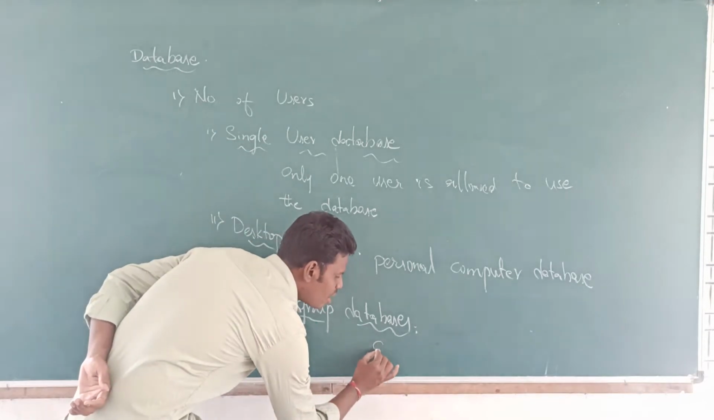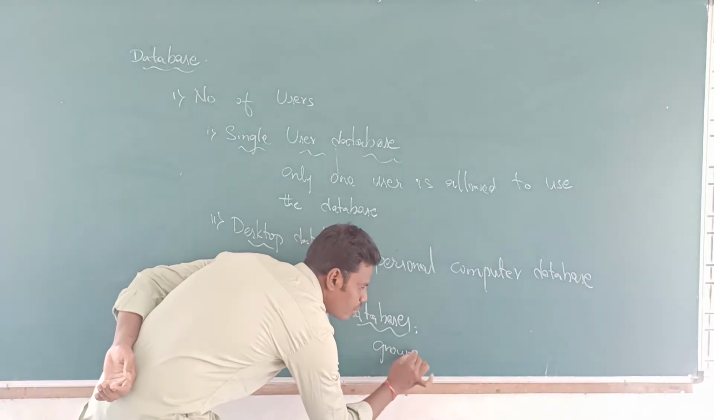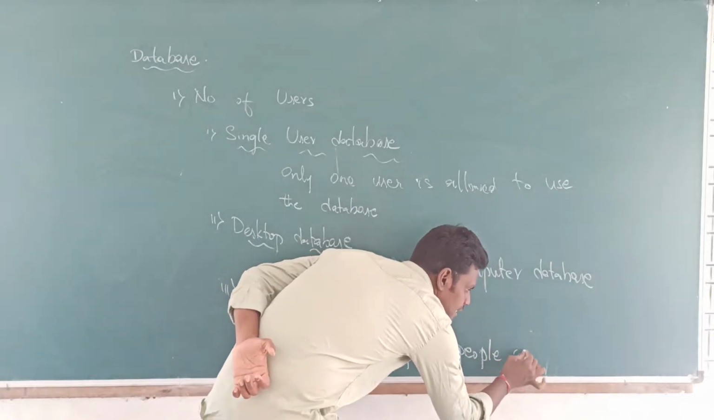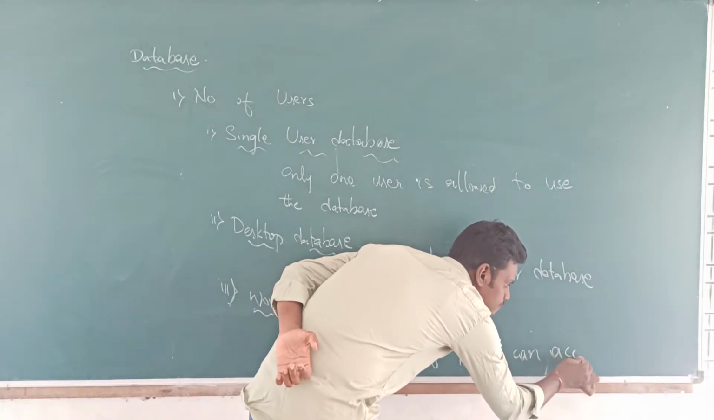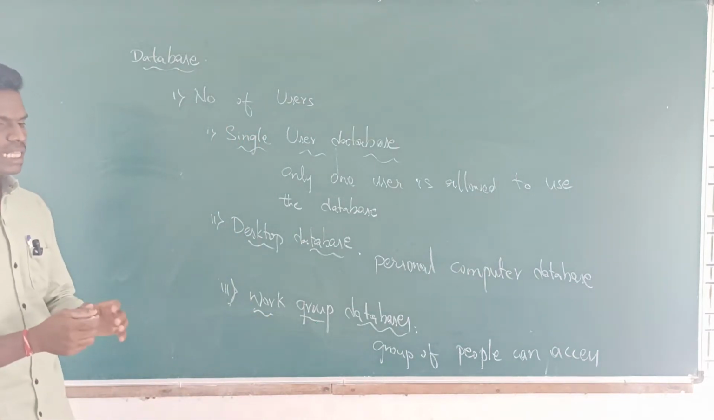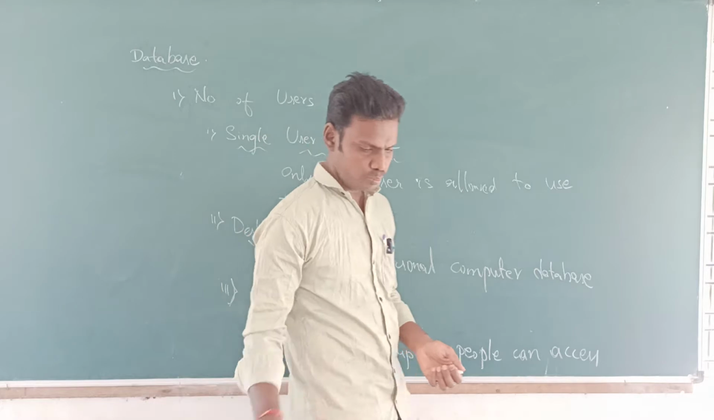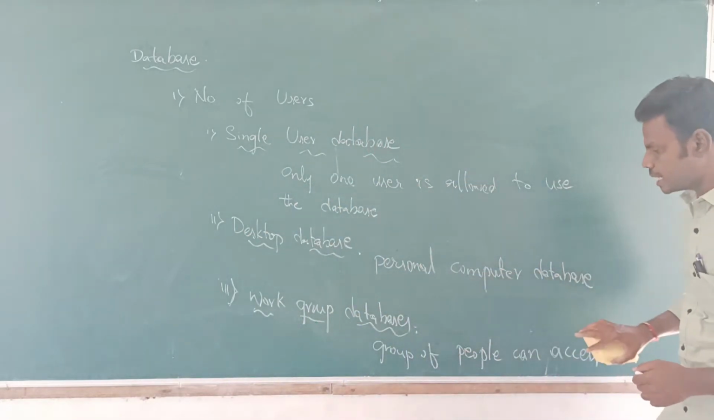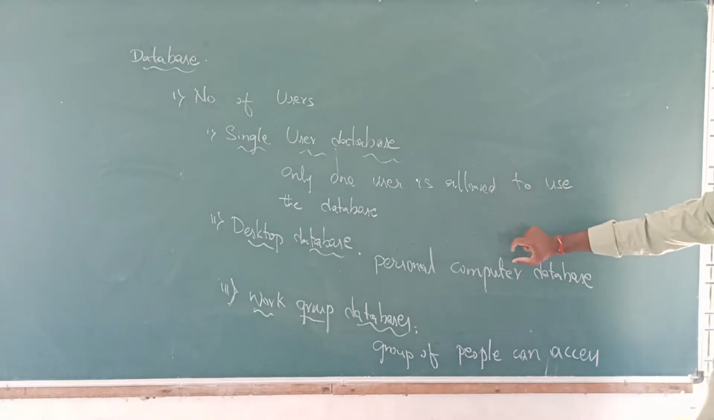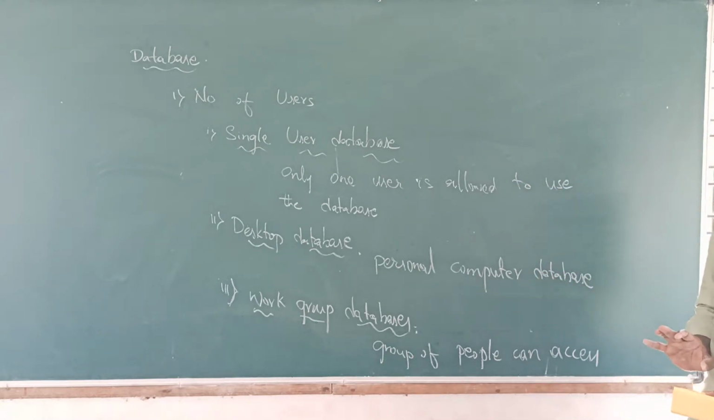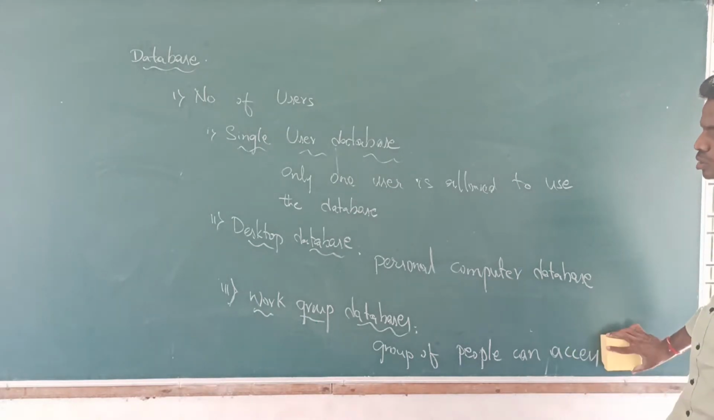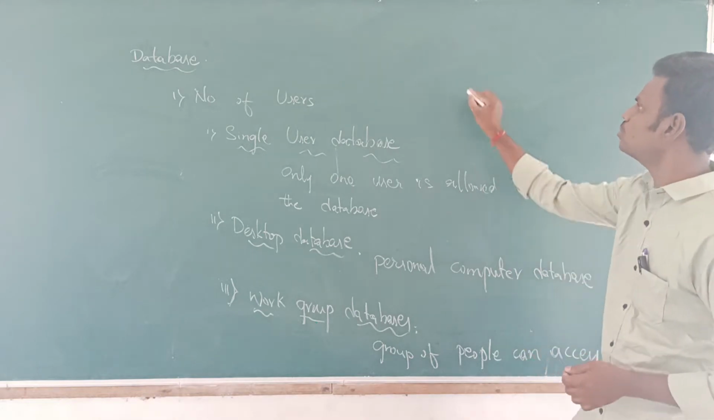A group of people can access these particular databases. Okay, in this way we will be having work group databases. Now we have done the single user database, desktop database, and work group databases. I hope it is clear to you people. We will go one more time, which is desktop users only. I will write here. You can see now.